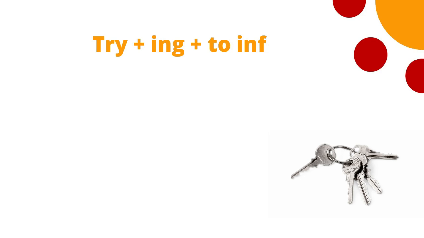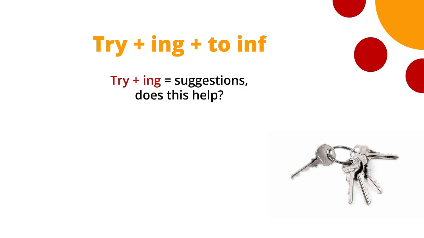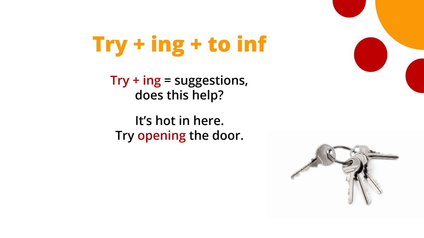Now let's move on to the verb try with the ing or the to infinitive. Try, when it comes with the ing, is used for making suggestions, with the question, does this help? So if somebody says, oh, it's so hot in here, somebody else might suggest, try opening the door.